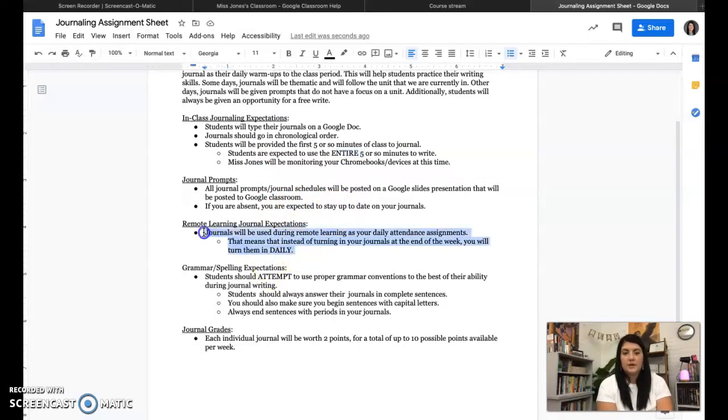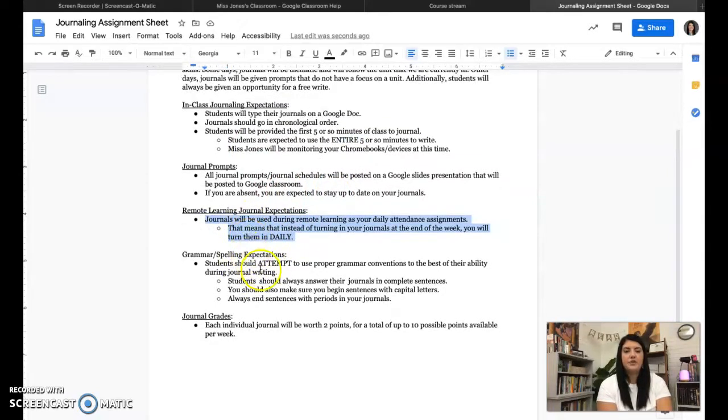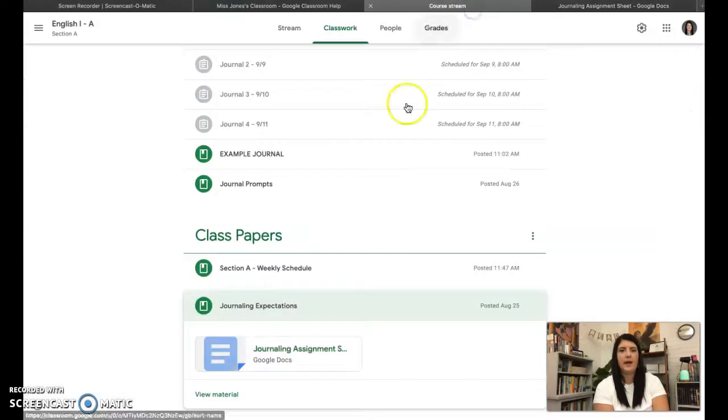These are going to serve as your attendance assignments, like I mentioned. You should attempt to use proper grammar to the best of your abilities. However, this is just writing practice. I'm not grading your grammar. Just aim for that. And each week, individual journals will be worth 2 points. So let's take a look back here.